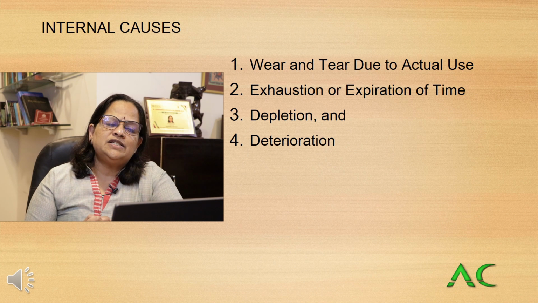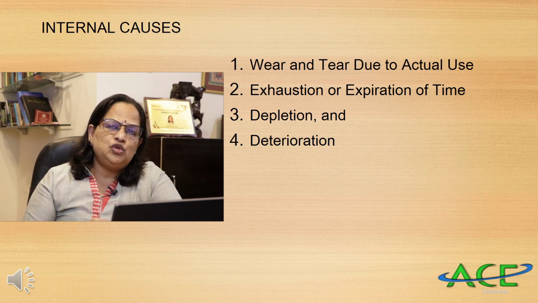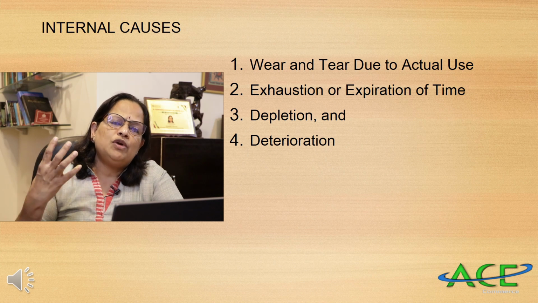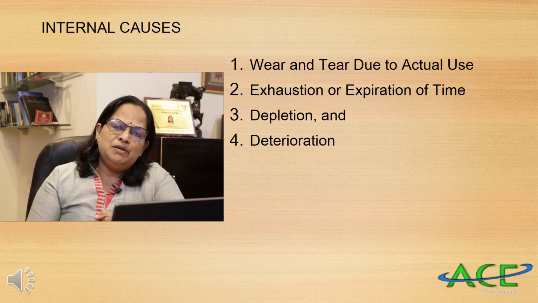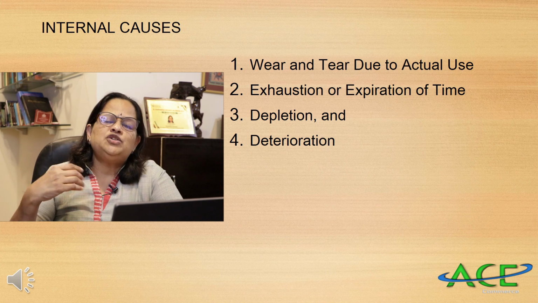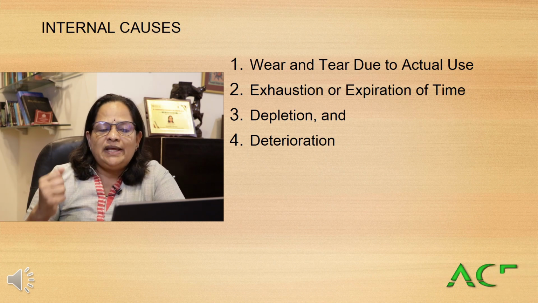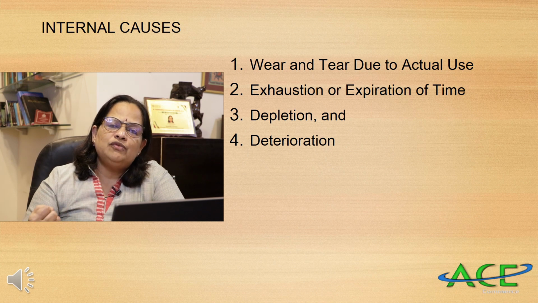So internal reasons, if you see, wear and tear due to actual use. For example, if a machinery is used for only one shift, wear and tear will be minimum. If it's used for 2 shifts, it will be more. If you are using it for 3 shifts, it will be really heavy. Like that, whatever wear and tear you cause through actual use is a reason for depreciation.